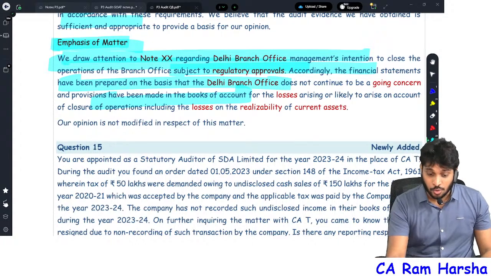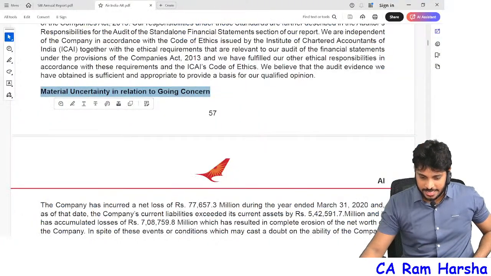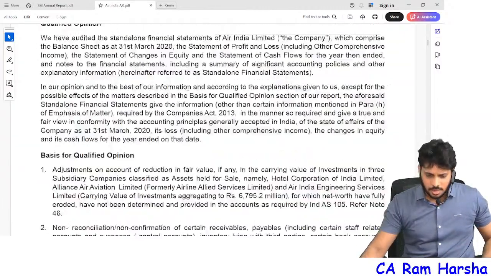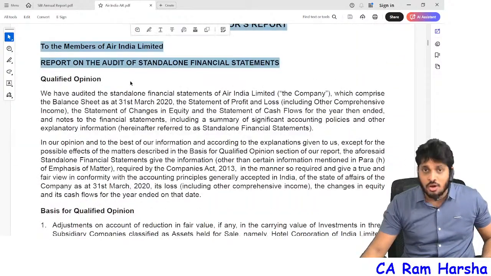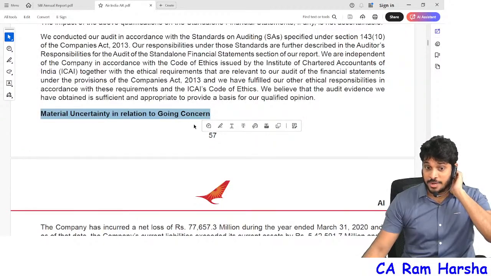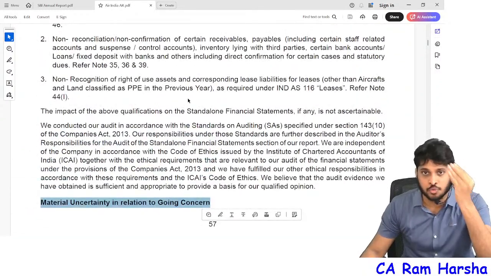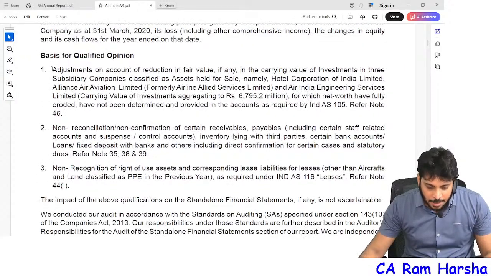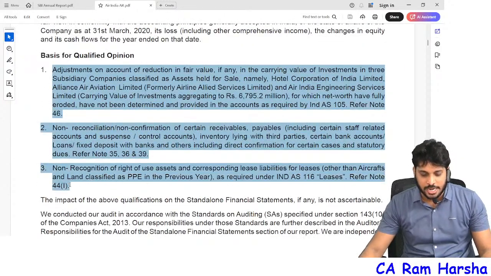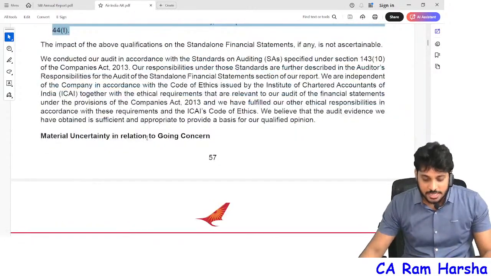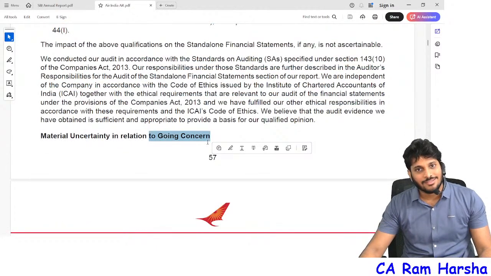Now I want to show you one point here on Air India. Some students will ask me, sir, the Air India auditors gave a qualified opinion. You said when there is material uncertainty on going concern, an unqualified opinion should be given. My dear, please use your brain. A little bit of brain is required. They gave the qualified opinion on some other issues. Here they made 3 issues, right? On going concern they didn't qualify, they qualified on some other matters. On going concern they gave an unmodified opinion only.